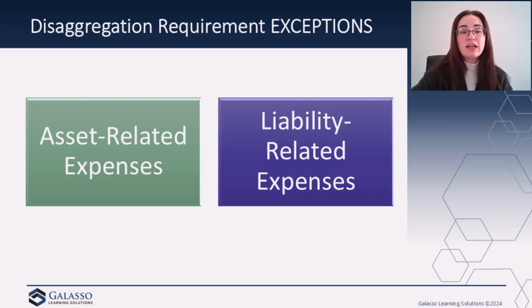Also, the expense related to an obligation that is based on an estimate of future expenditure. So if we're subject to some estimation uncertainty. And last but certainly not least, the expense is not entirely made up of one of the required expense categories. So if it's not clearly sitting in one space, for example, employee compensation, then we are not going to have to disaggregate out the liability related expenses.